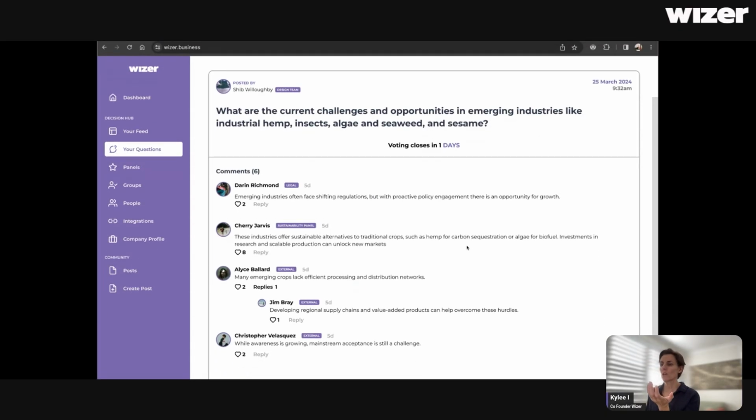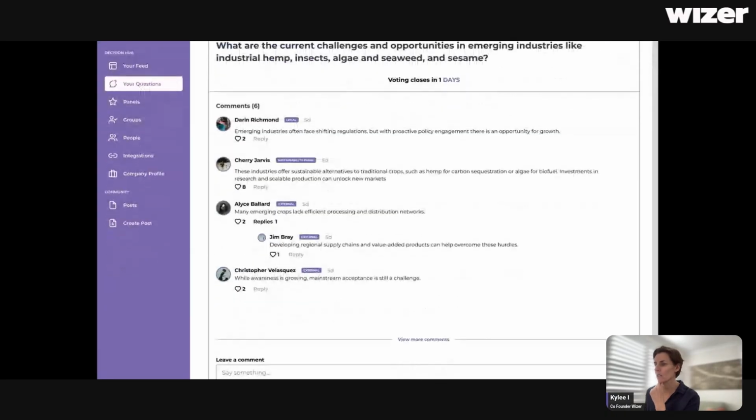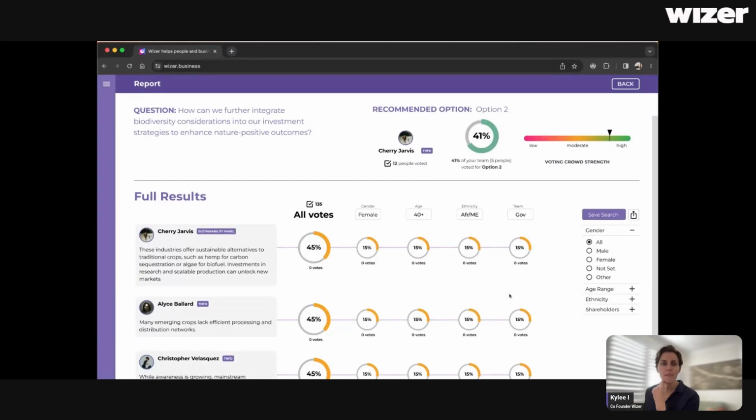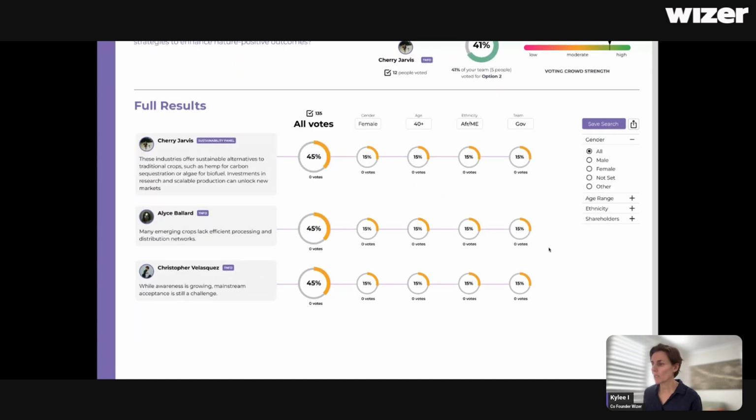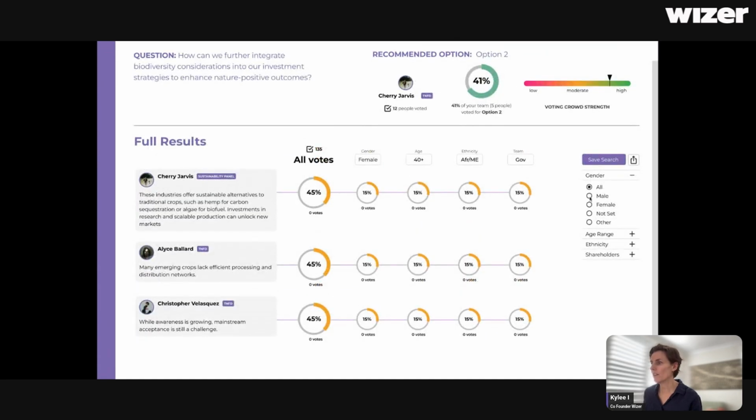Then as you go in, you can see the questions come in and be answered. At the end, once you've closed it, we did this for a day, might be a week, we asked an open question. So we're looking at who liked the question or who commented on the question. You can also click on the buttons down the side here and reorganize it depending on how you want to see it. Do you want to see how men responded? Females responded? You can do all age categories, ethnicity, whatever it is you want to look at.